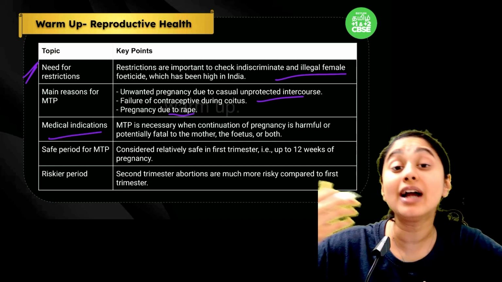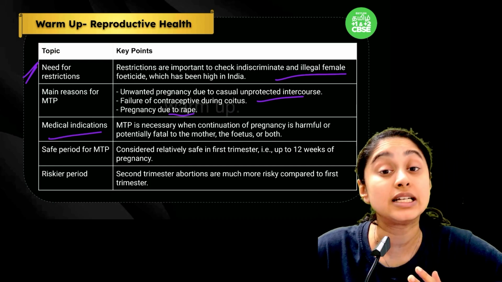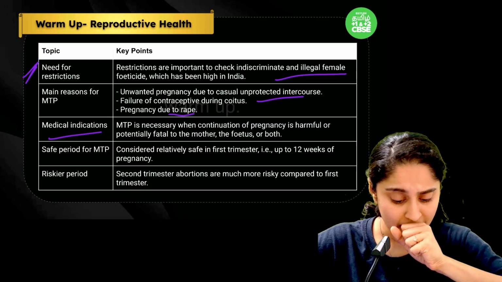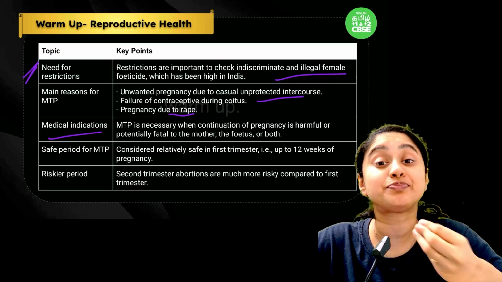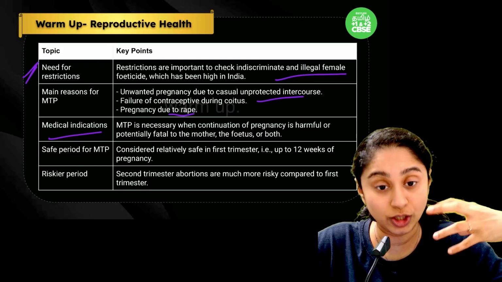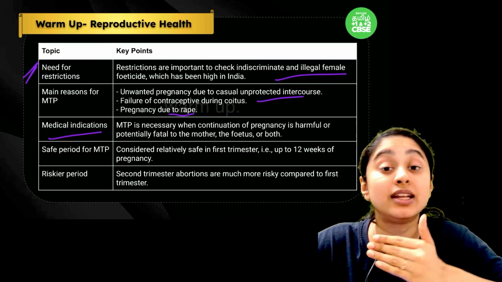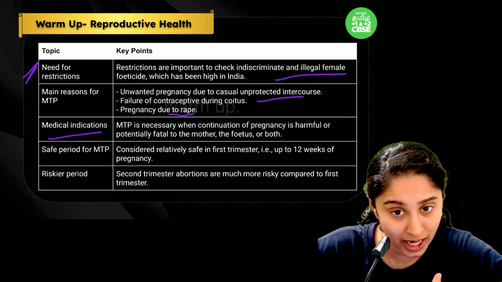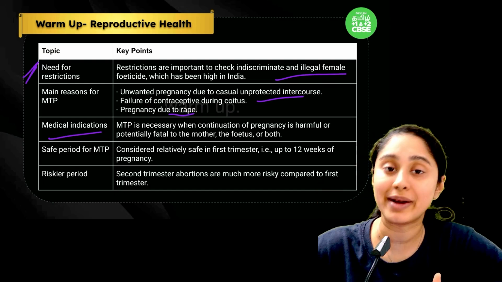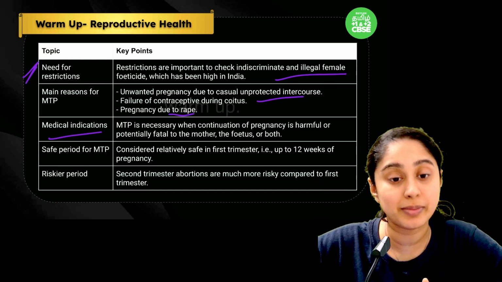So apart from this, what else conditions can we use MTP for? We can use it if the particular pregnancy is very, very high risk for the mother or for the child, then upon an opinion from a medical practitioner, you can go for a termination of pregnancy.